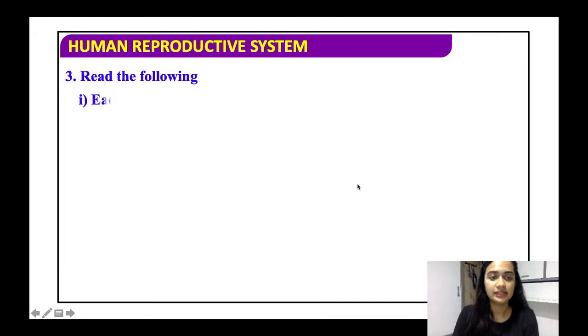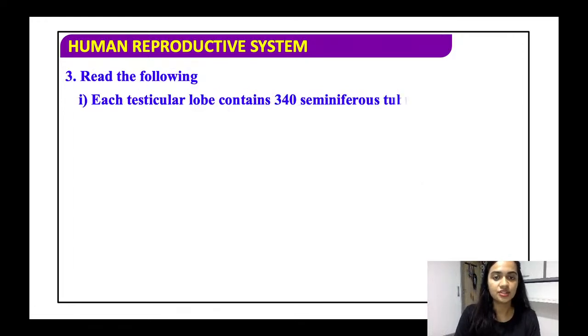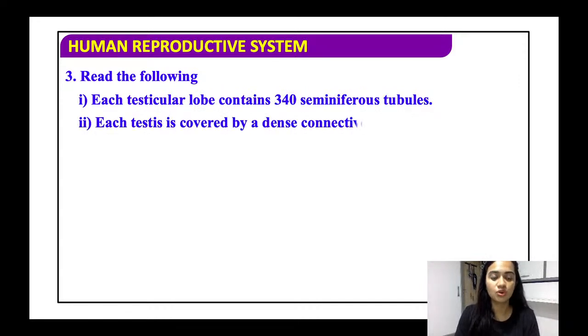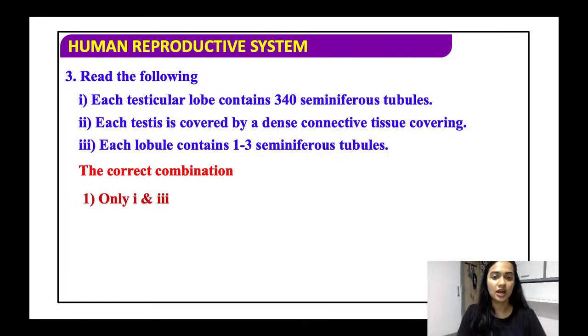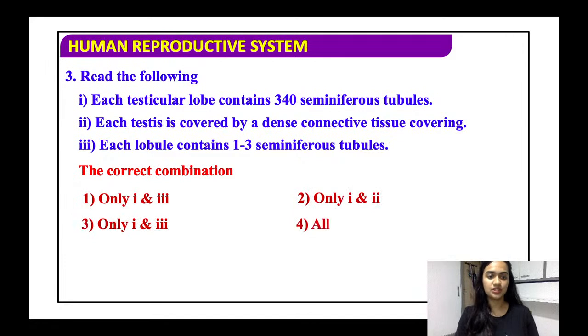Read the following. Each testicular lobe contains 340 seminiferous tubules. No, it contains only 250. Each testis is covered with a dense connective tissue covering. Each lobule contains 1 to 3 seminiferous tubules. The right answer is only 1 and 3?